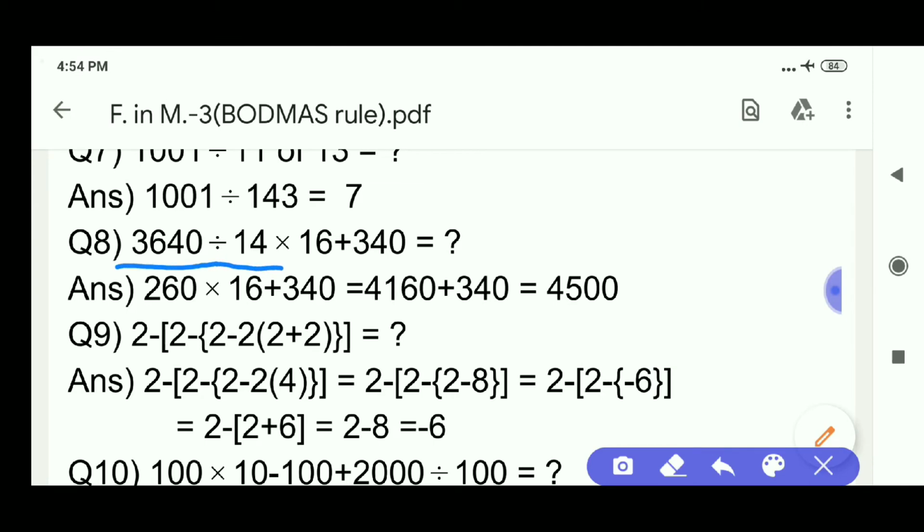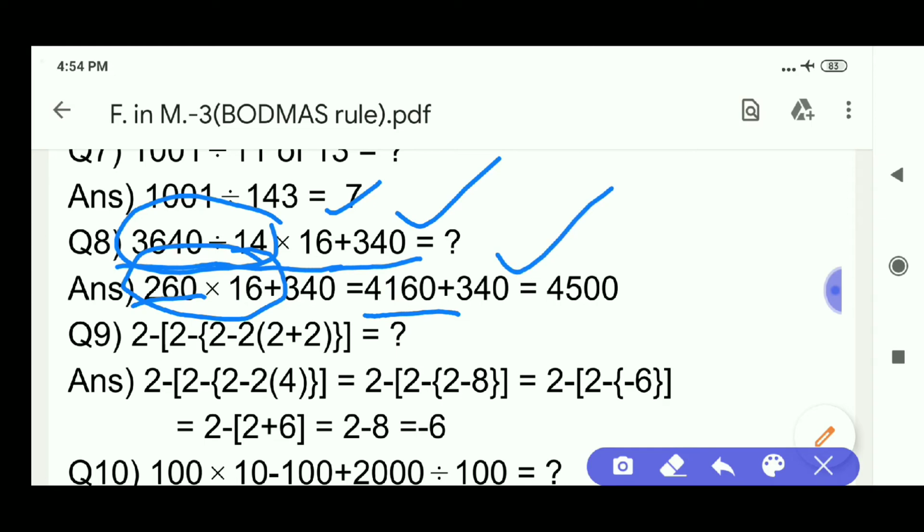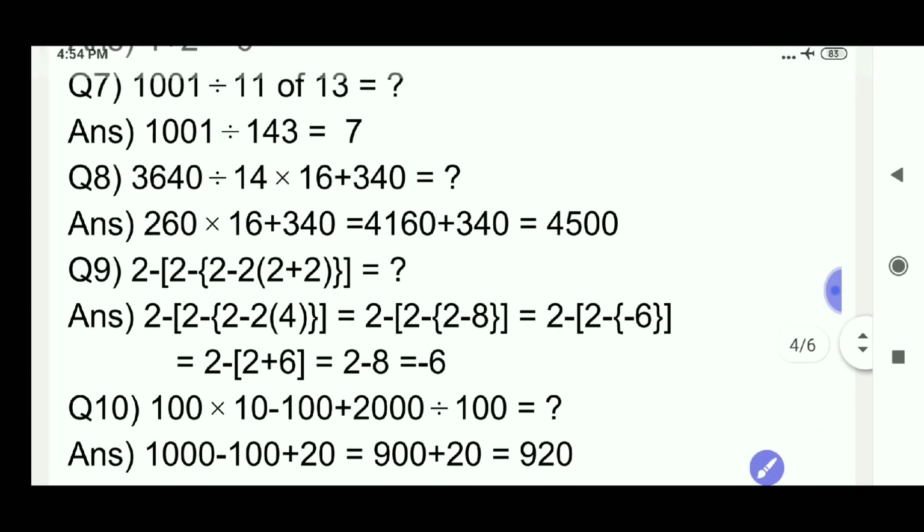3640 divided by 14 into 16 plus 340. First division. Its result is 260 into 16 plus 340. 260 into 16 is 4160 plus 340. Its result is 4500. Now one more interesting question.